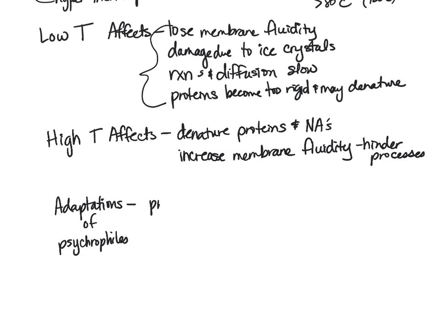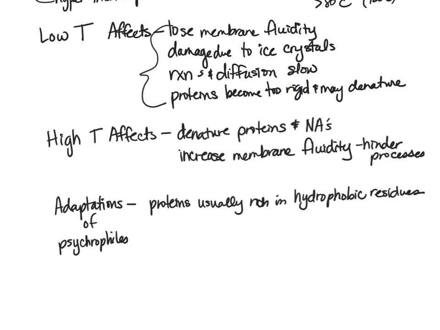For example, we see that proteins in psychrophiles are usually rich in hydrophobic residues, which means it's going to be sequestering itself more away from water, which would be freezing and forming those ice crystals, and sequestering itself with other hydrophobic regions.